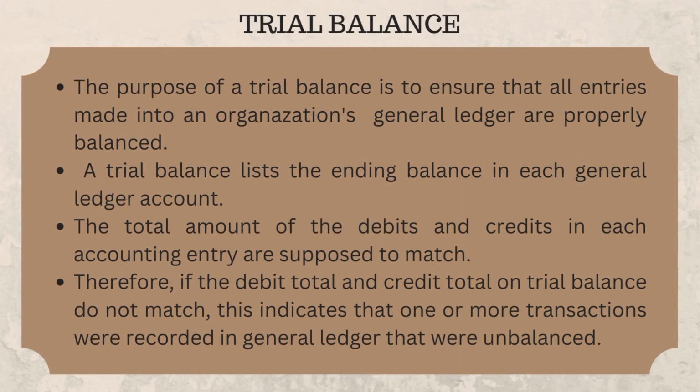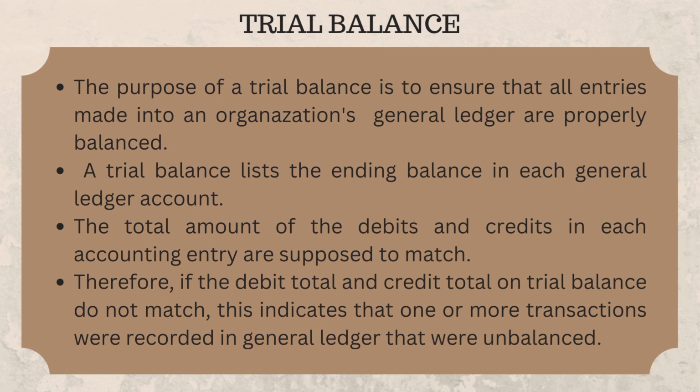This is part of trial balance. The purpose of a trial balance is to ensure that all entries made into an organization's general ledger are properly balanced. A trial balance lists the ending balance in each general ledger account. The total amount of the debits and credits in each accounting entry are supposed to match.